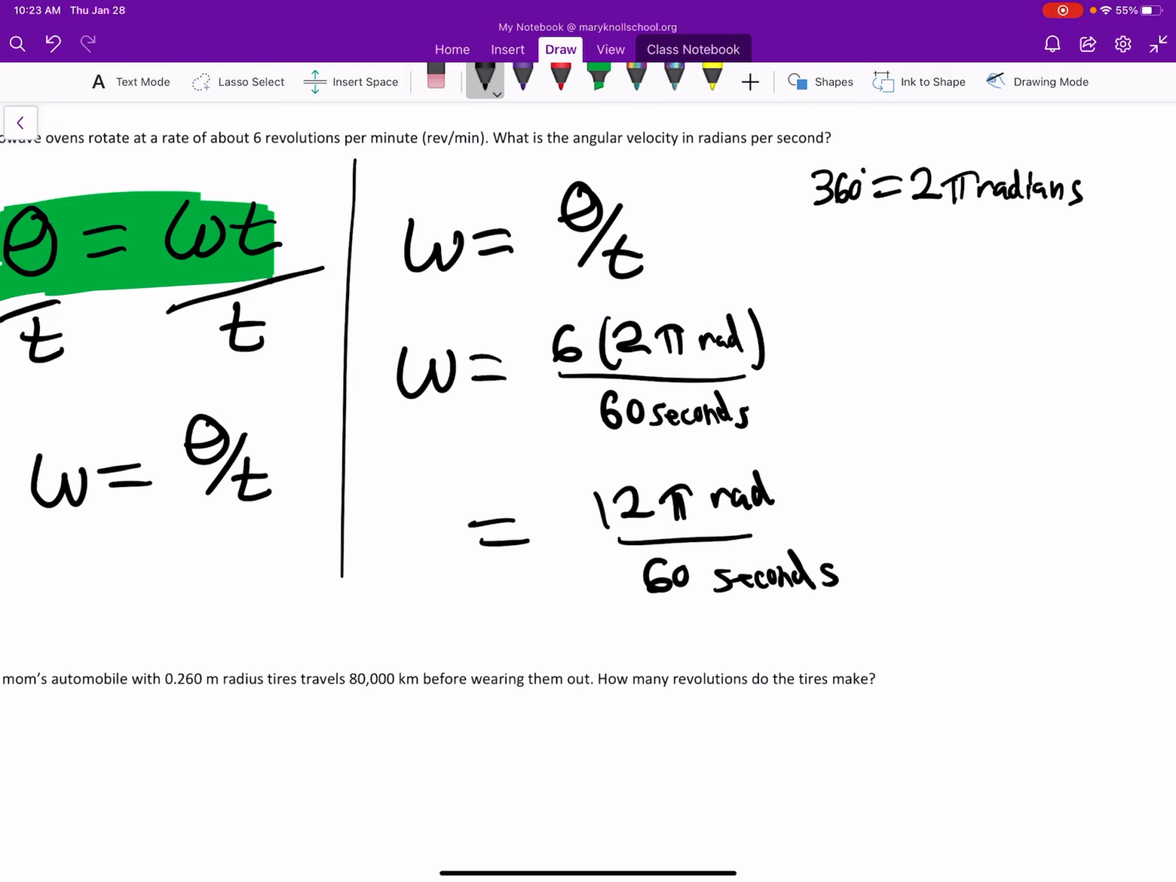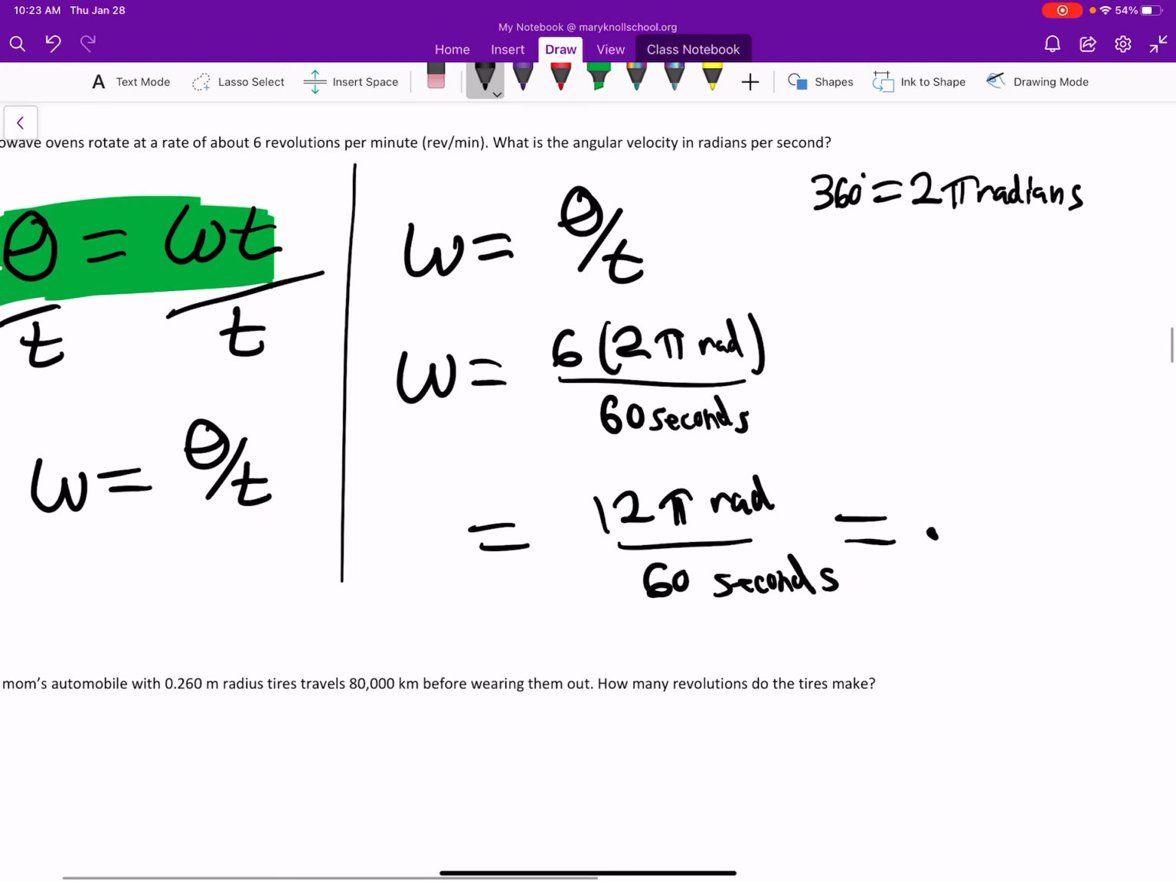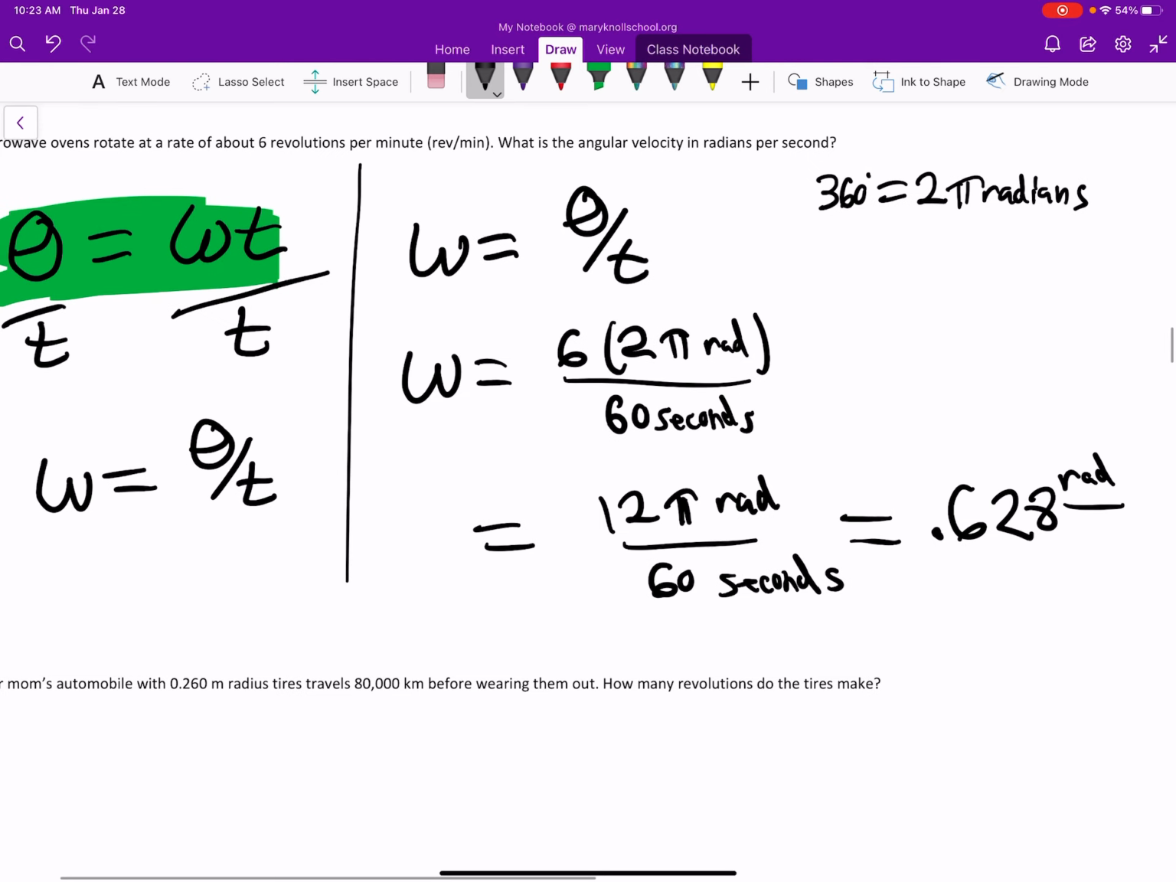12 times 3.14, I got 37.68. Now I'm going to divide it by 60. I got 0.628 radians per second.